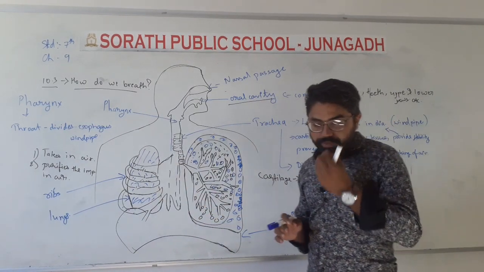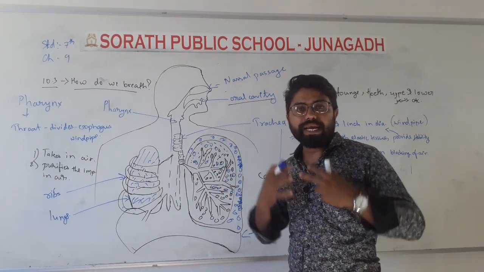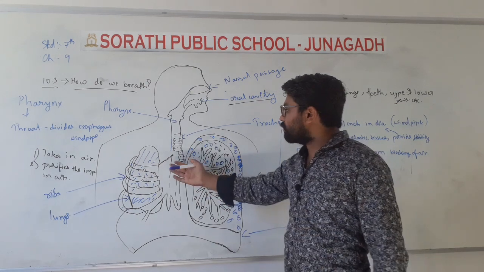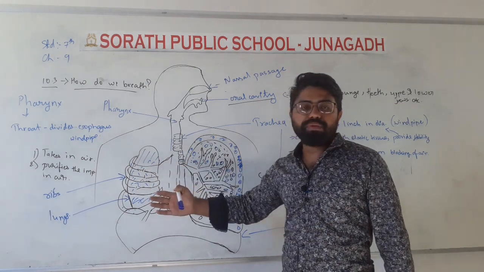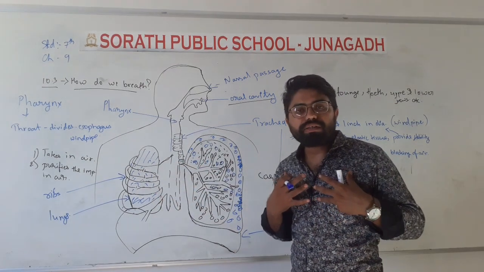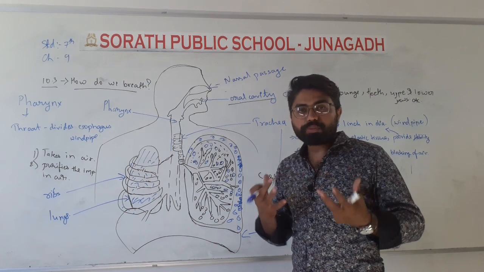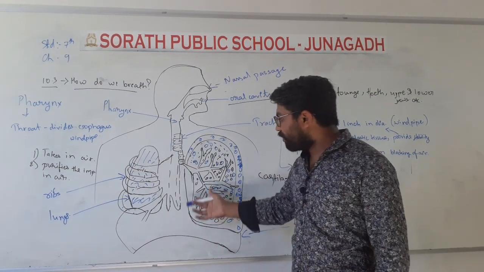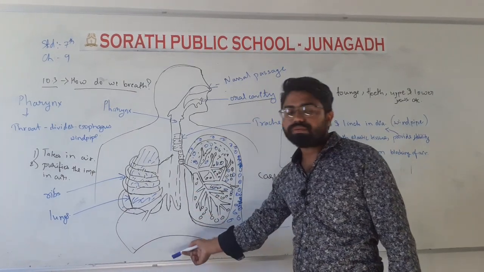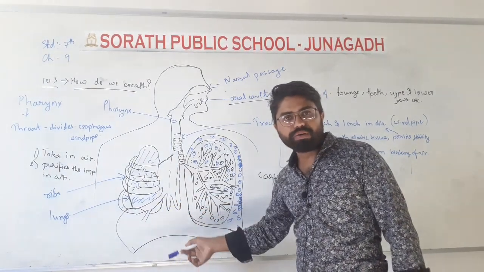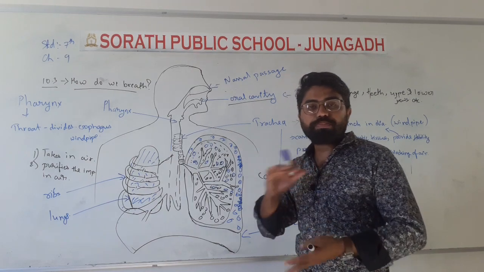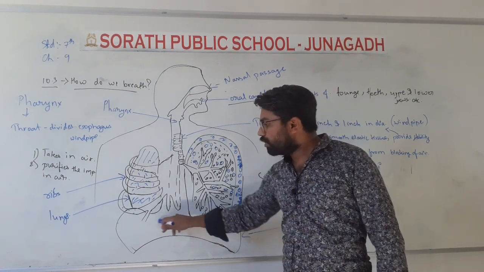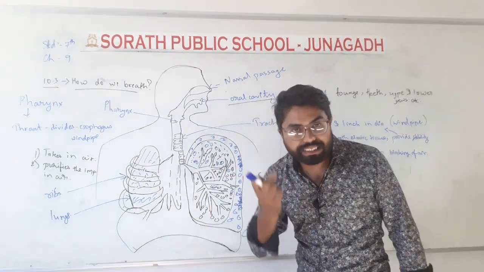Now what happens when we take in air, at that time the lung part expands, which increases our chest size, and the diaphragm goes down. The diaphragm goes down, so it makes space to take the air inside.